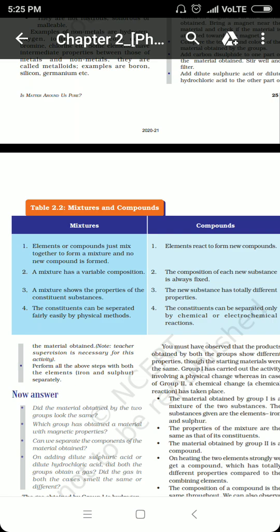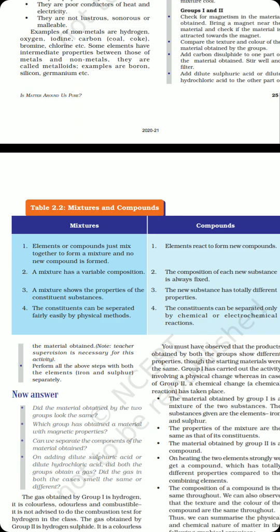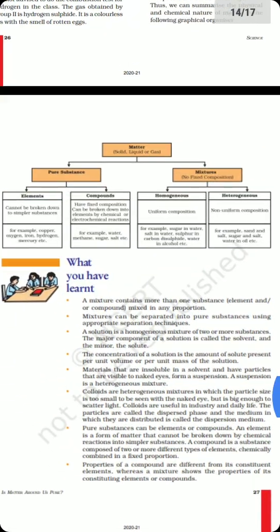These all are compounds and have a fixed ratio. A mixture shows properties of the constituent substances, but the new substance formed as a compound is entirely different from its constituent elements. The constituents can be separated fairly easily by physical methods in case of mixtures, but in case of compounds, the constituents can be separated only by chemical or electrochemical reactions, right? So it is a bit typical process.